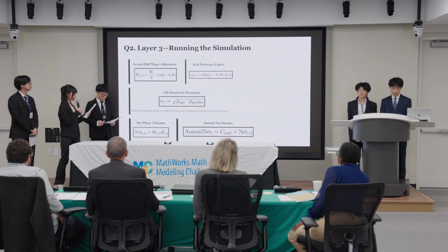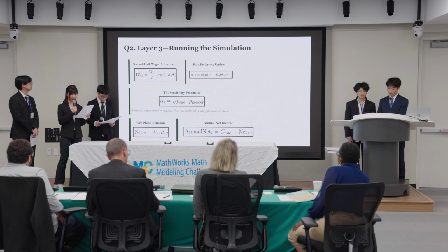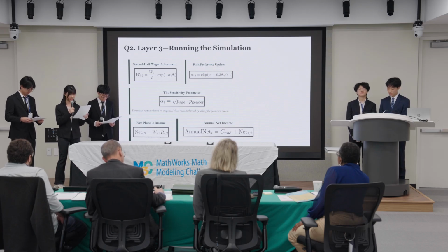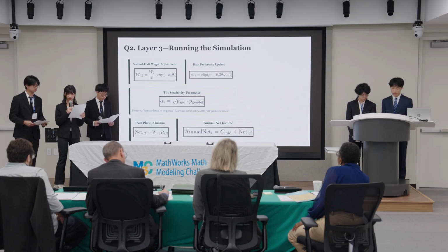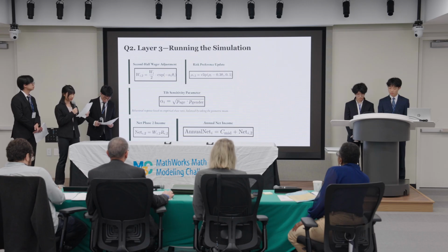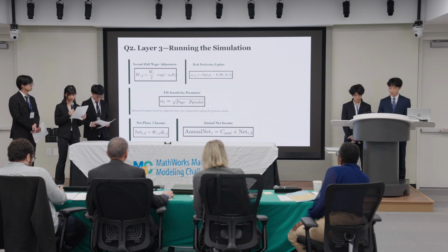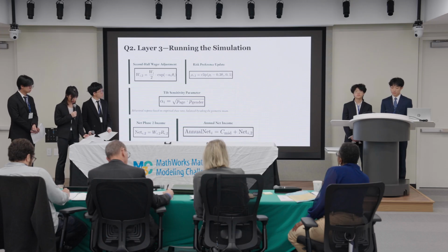And a positive value, on the other hand, indicates profit, resulting in a lower risk preference as the agent tries to protect their earnings. Second, the tilt sensitivity parameter, which is a factor determined by empirical risk preferences based on age and gender taken from survey data. These two factors are applied as vectorized updates across the population array, which is more efficient for large N, and the second half wager is calculated, which is then used to determine the net phase 2 income. And the annual net income is a simple calculation of the sum of the net incomes of each phase.